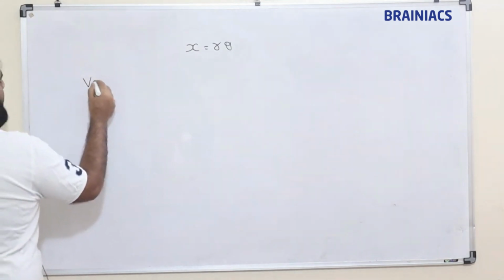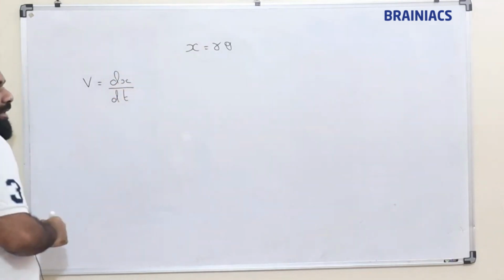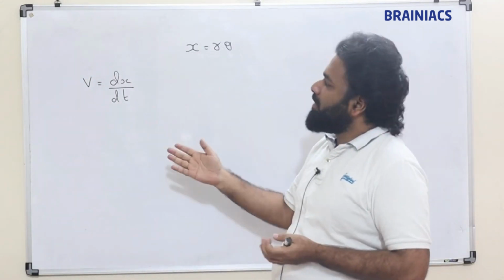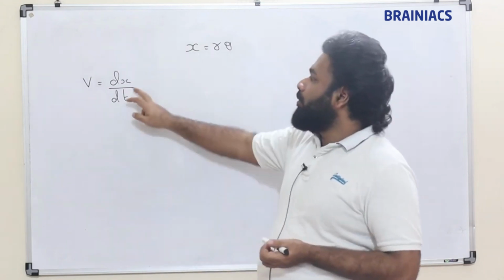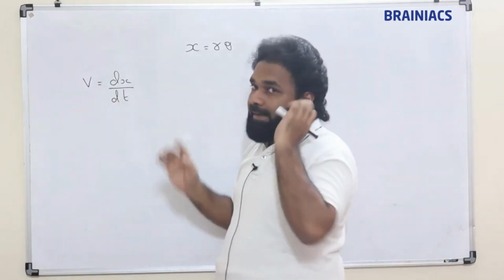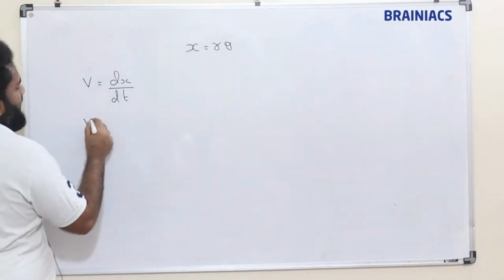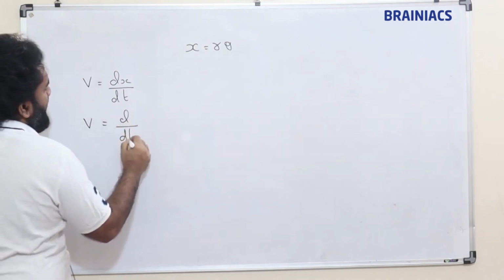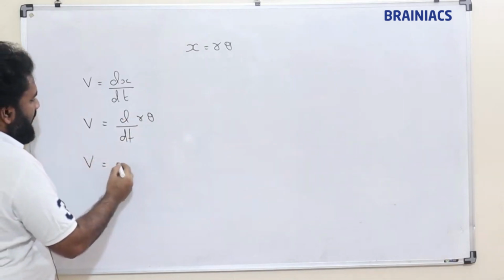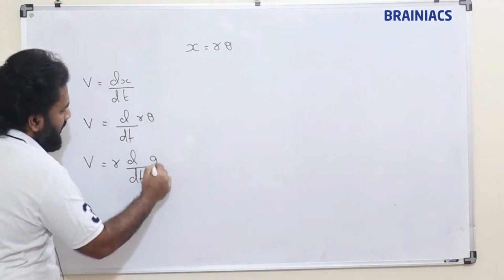So v is equal to what? dx by dt, that is speed is equal to rate of change of distance, velocity is equal to rate of change of displacement. Now let us consider here speed. Now v is equal to dx by dt. Already we have studied x is equal to r theta. Now when I substitute d by dt of r theta, r is radius, so v is equal to r, I can take it this side, d by dt of theta.